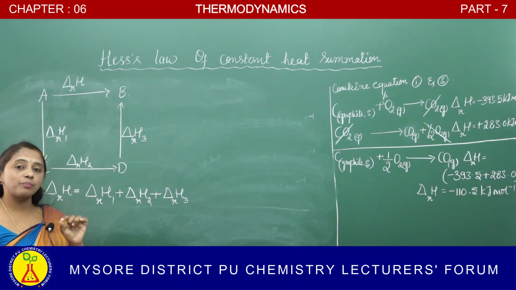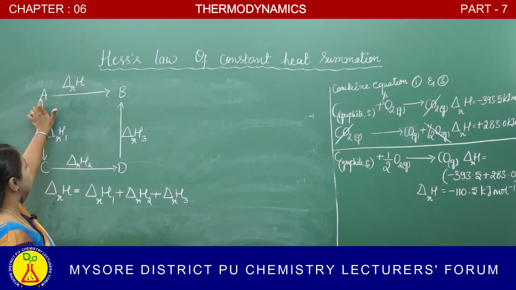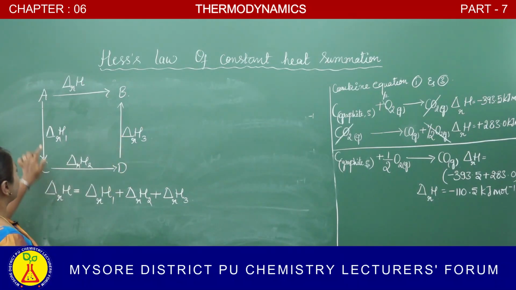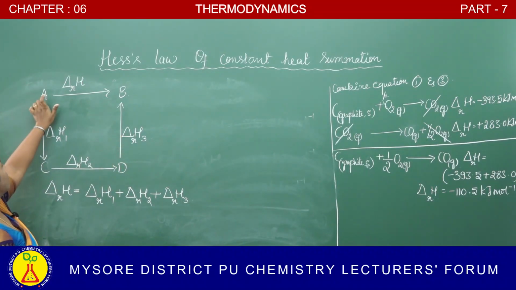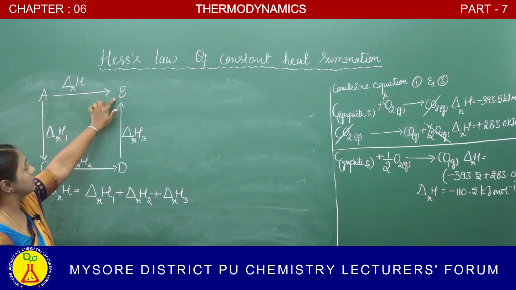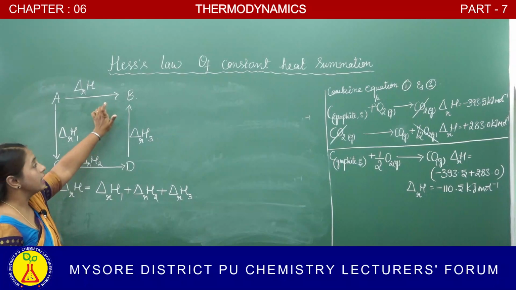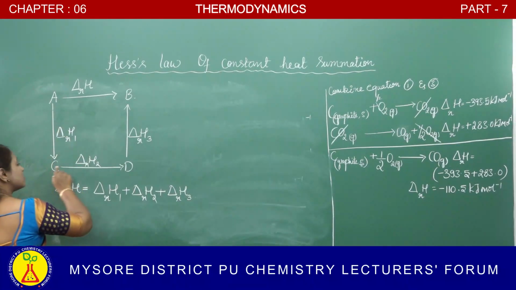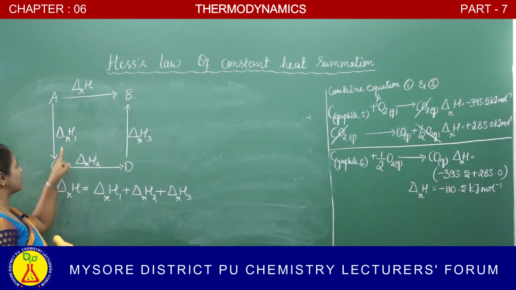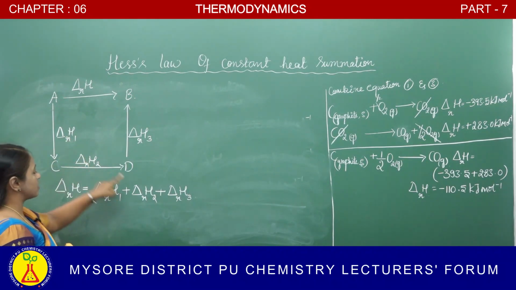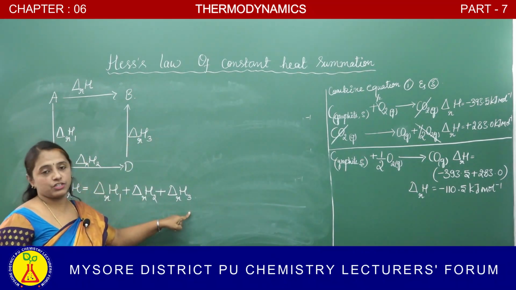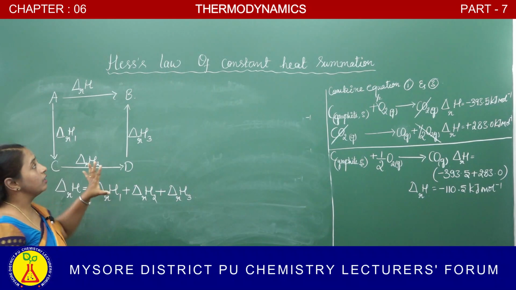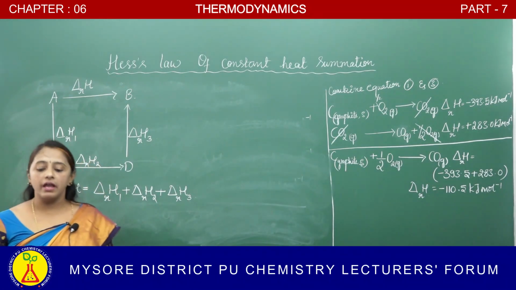If a reaction takes place in several steps, here the conversion of A to C, C to D, D to B, several steps, then the standard enthalpy of a reaction is the sum of the enthalpies of the intermediate reactions. These are the intermediate reactions. Sum means what should we take? Delta H1 plus delta H2 and delta H3. Okay, this is another statement of Hess's law.